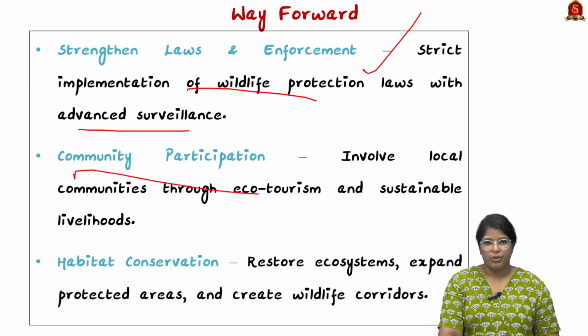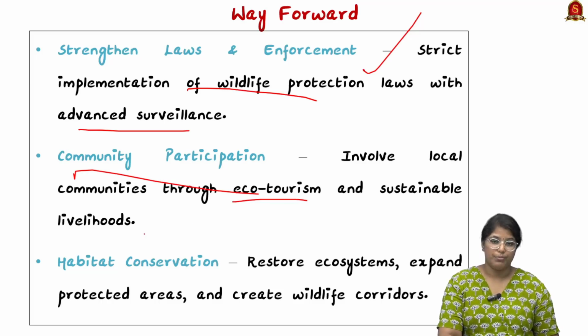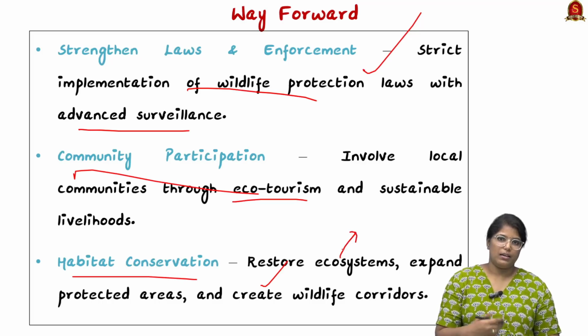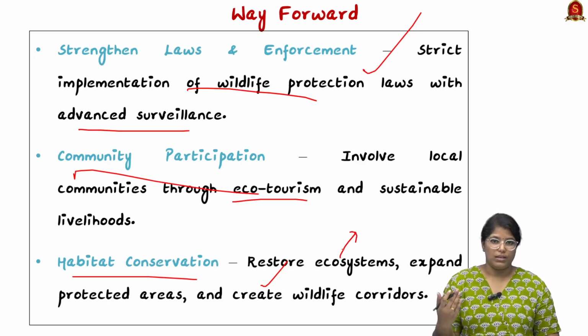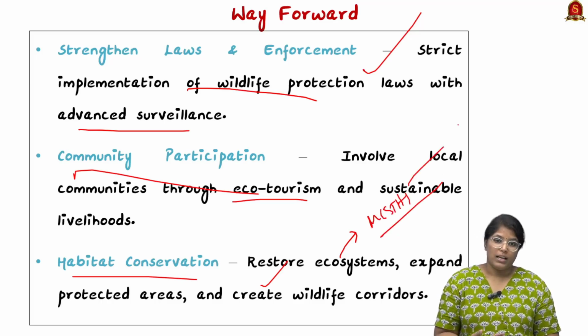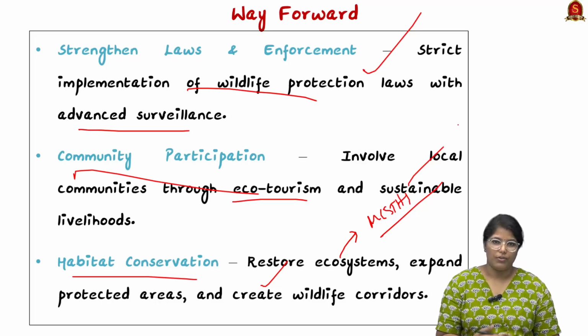Secondly, we have to bring in community participation. This can be done through ecotourism and sustainable livelihoods brought to the local people. And we have to bring in habitat conservation. This can be done by restoring the ecosystem. See here, the ecosystem depends on the place. If it is a coastal region, we can bring in a lot of mangrove saplings. So we have MISHTI. In this also, the local people voluntarily come, raise the mangrove saplings and plant them. This will restore the ecosystem. So we can bring in a lot of schemes like that.